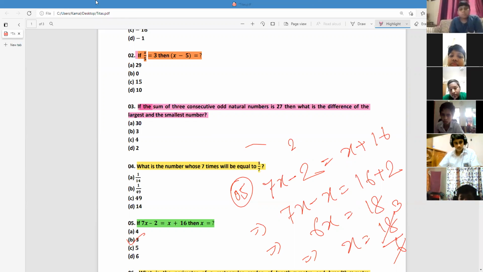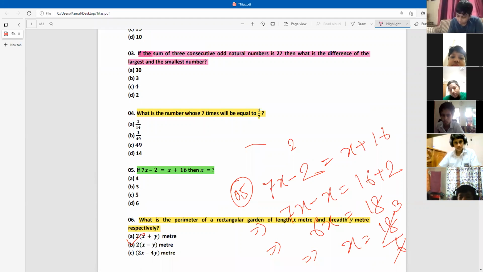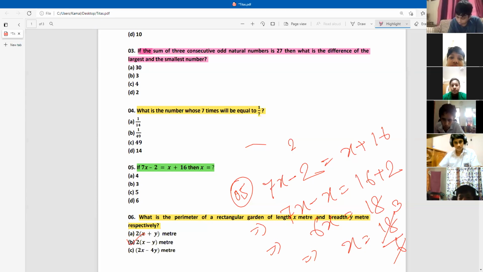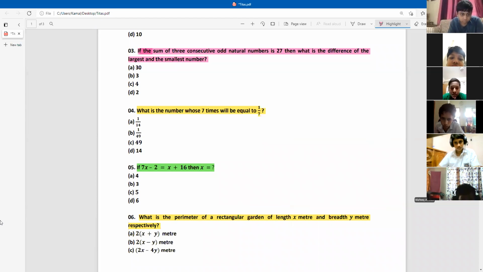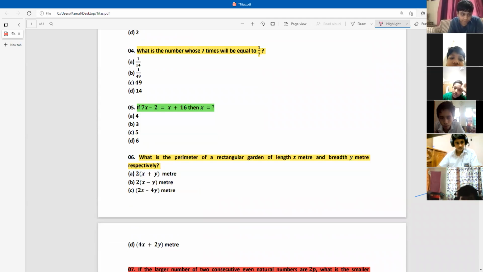So now next question. Question number 6. Very easy question. Now the options are not visible here. Okay. Now, what is the perimeter of a rectangle whose length is given here as x?